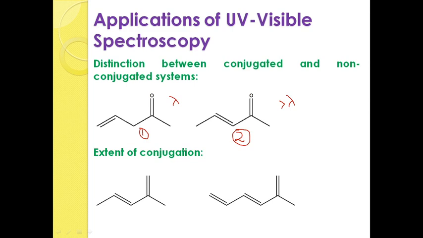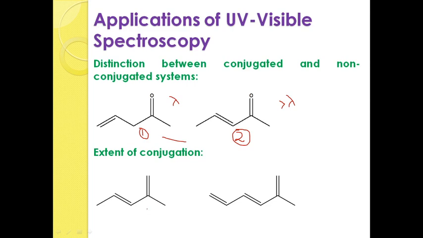So, in this way we can differentiate conjugated system from non-conjugated system. Like this you can take another example and compare the two values. By comparison you can find out which one is conjugated and which one is non-conjugated. And the next one is, it is used for knowing the extension of conjugation. Extension of conjugation means increase of conjugation.